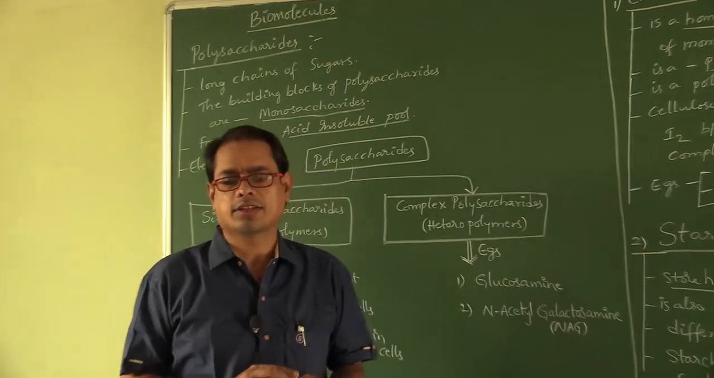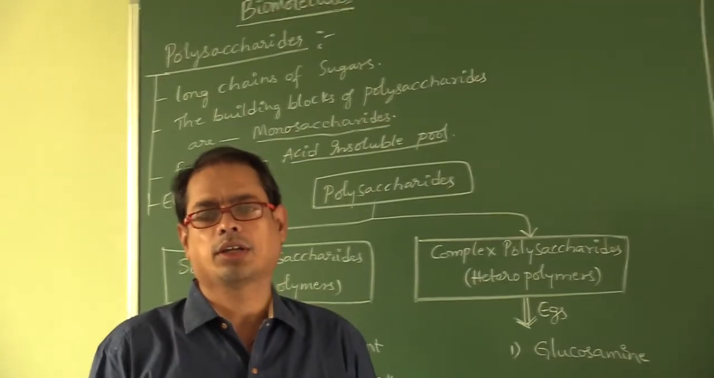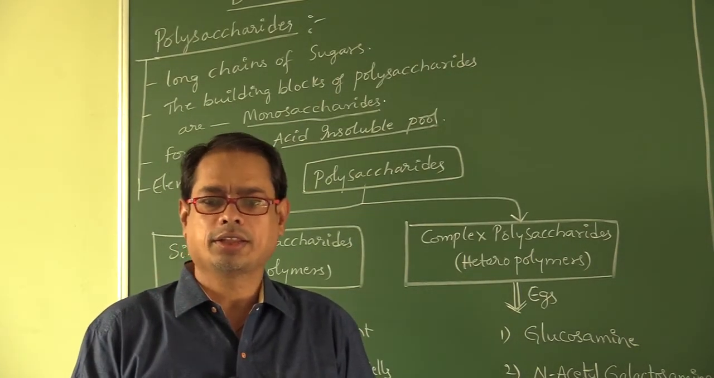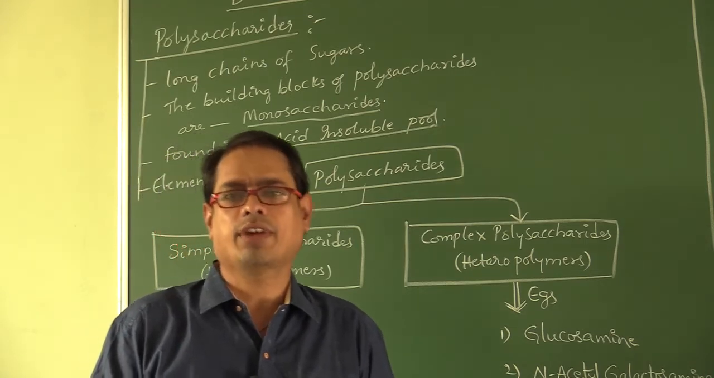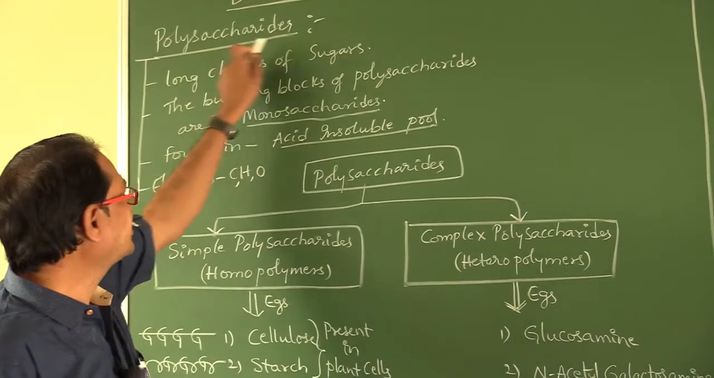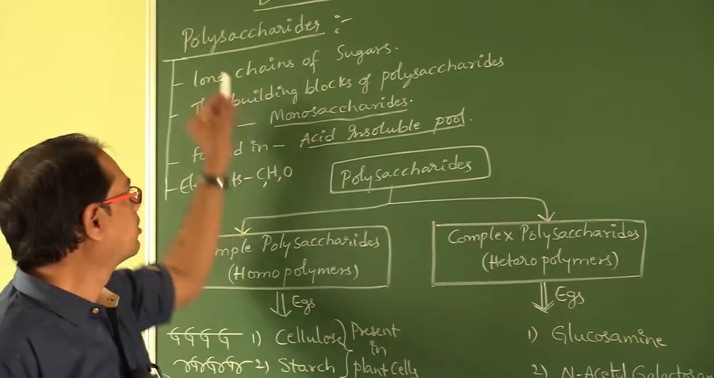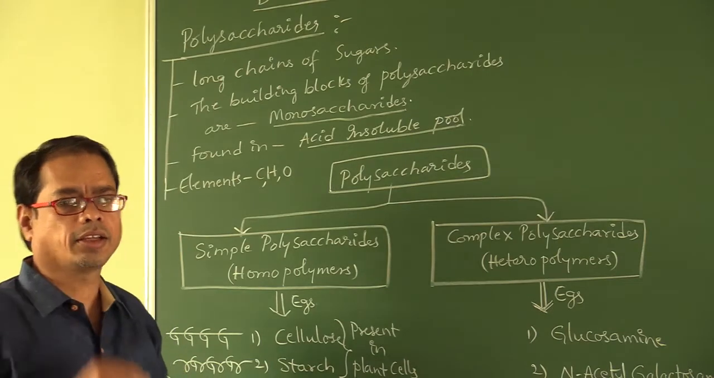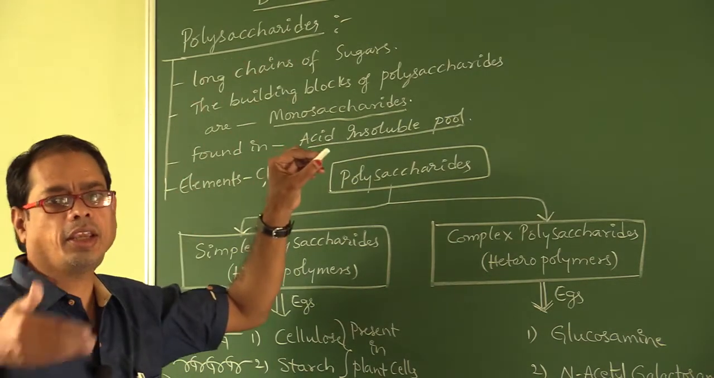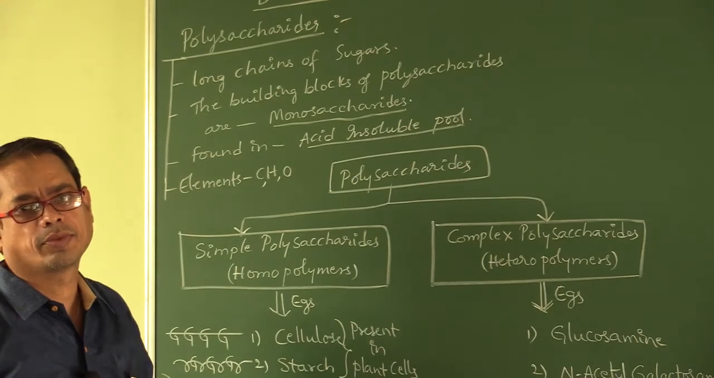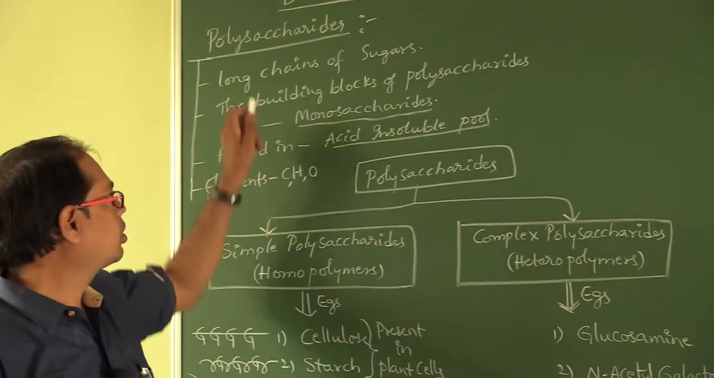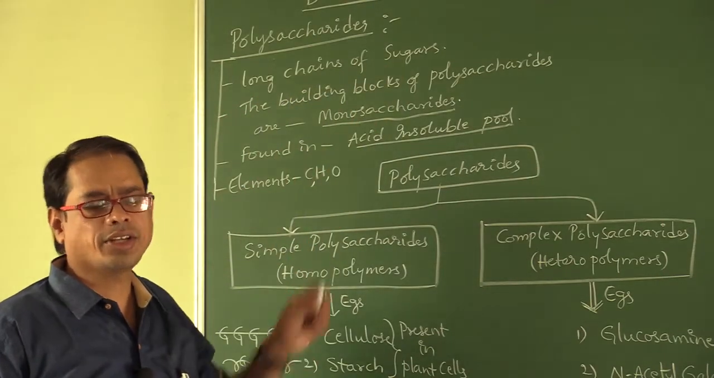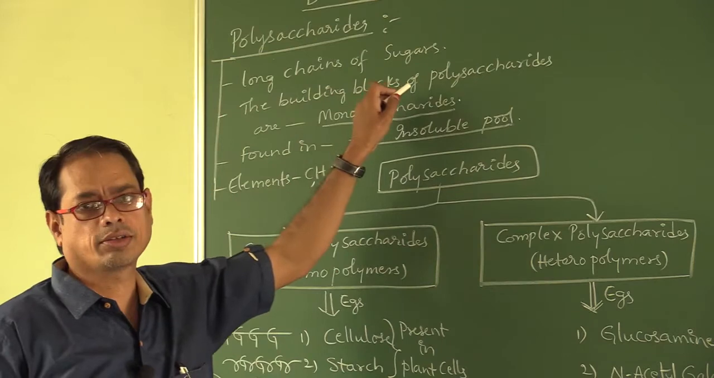In the previous class, we discussed biomacromolecules and then proteins. Today we will discuss polysaccharides. What is that? Polysaccharides. Poly means many. Saccharides means monosaccharides, many sugars. So, it is a long chain of sugars. Polysaccharides means long chain of sugar.